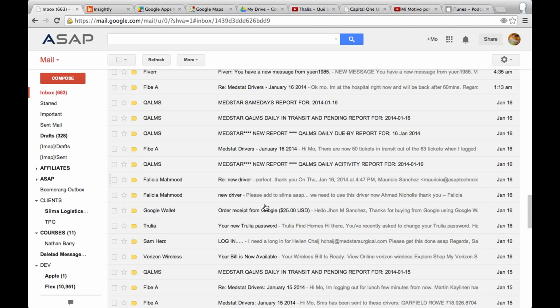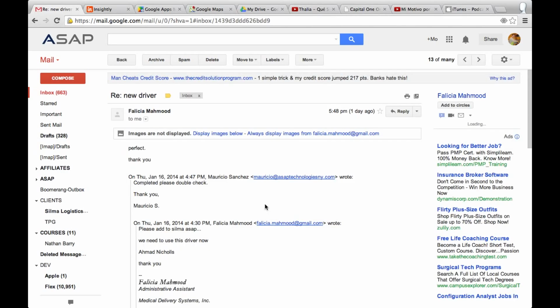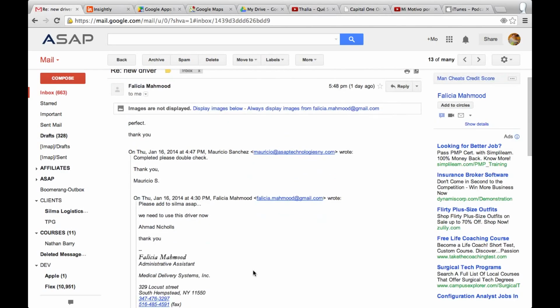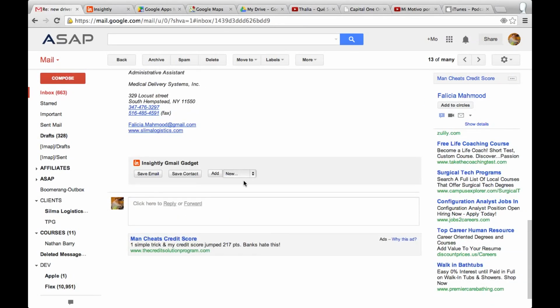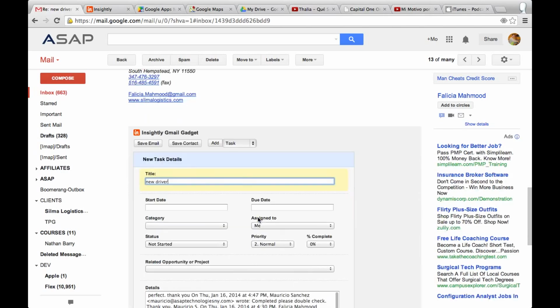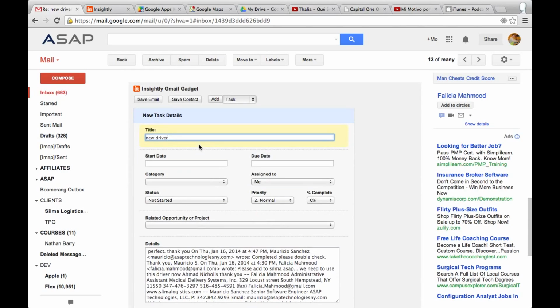All right, so for example, one of my users right here is asking me to do something, right? So here's my email, here's the email that I'm looking at. I could grab an email and I could turn this email into a task right there and then, right? And here it actually picks up whatever from the email. I could create new driver or something like that. This is for one of the systems that I support.